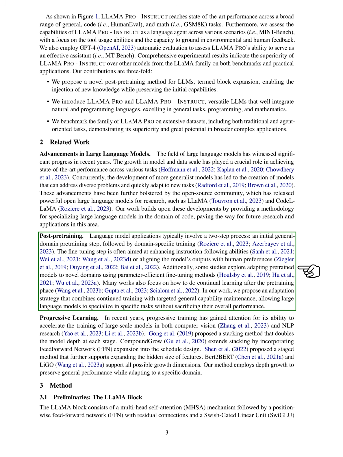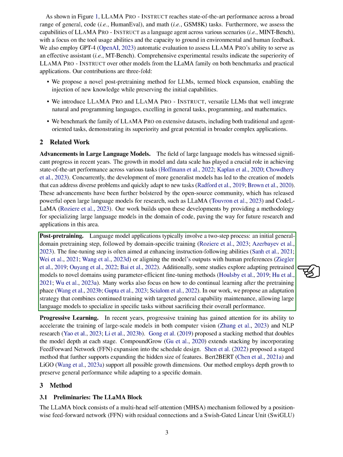Section. Progressive learning. In recent times, the concept of progressive learning has been gaining traction due to its potential to speed up the training of large-scale models in fields like computer vision and natural language processing. Some researchers have suggested a method that doubles the model's depth at each stage, while others have proposed a method that allows for the expansion of the hidden size of features. Our approach uses depth growth to maintain overall performance while adapting to a specific domain.